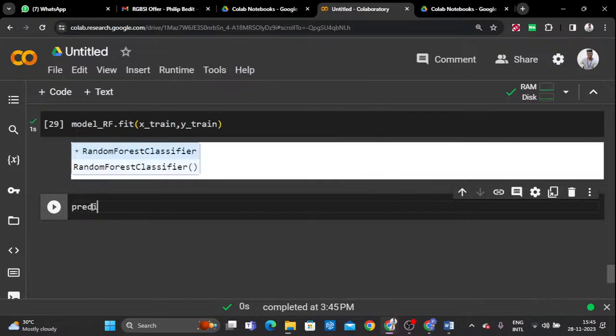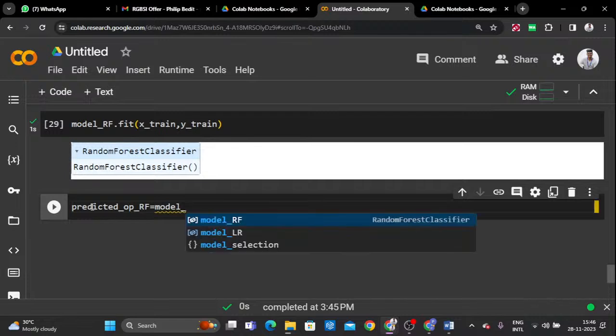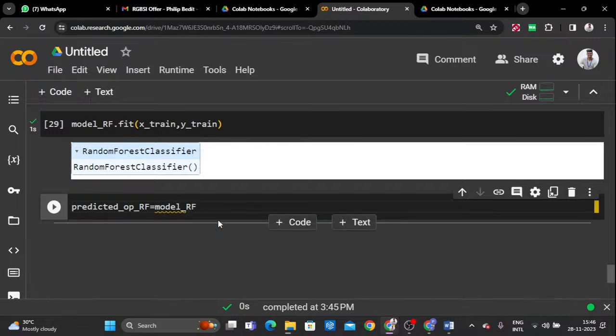So predicted output of random forest, correct? For this, call the trained model, that is actually RF. Yes, of course this is the RF. Then after that you have to pass the testing input, that is nothing but the X test.